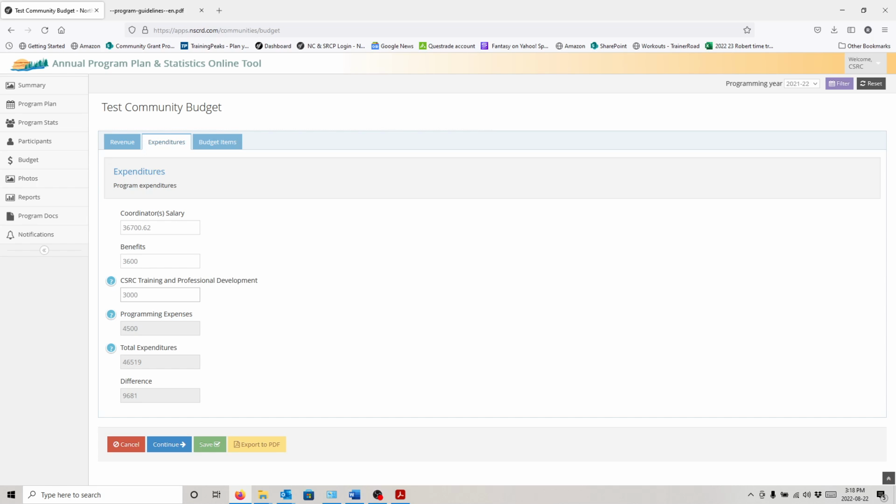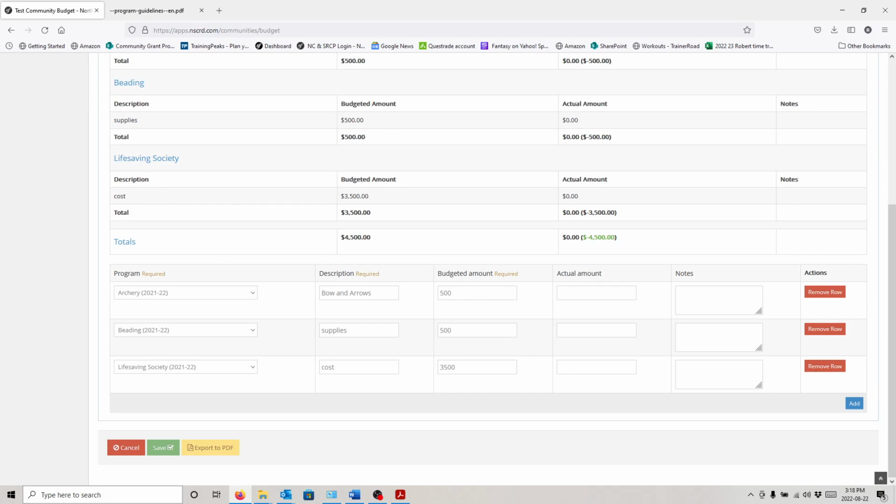However, if you're someone who maybe lives in South End or lives in Wollaston or whatever, you're going to need to make sure that you do budget a little bit more, as you will be taking planes and whatnot to get out of community. Okay? So we're going to go to continue again, and I'm just going to actually go save.